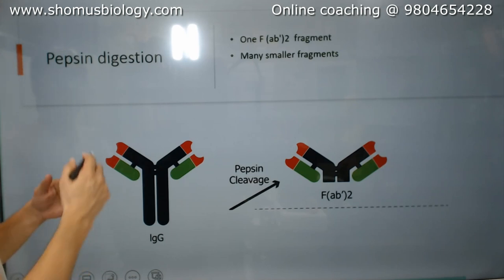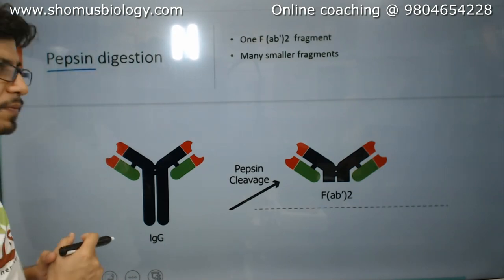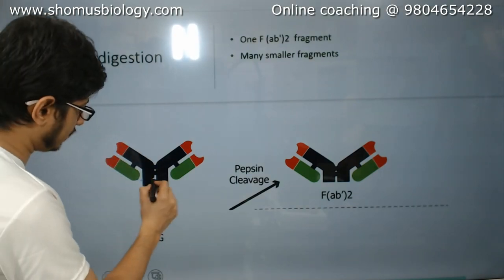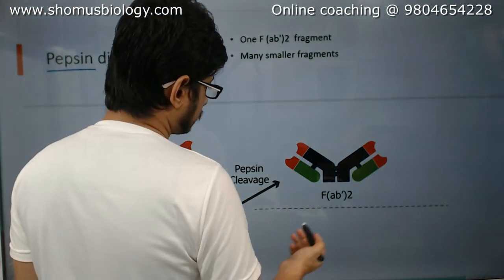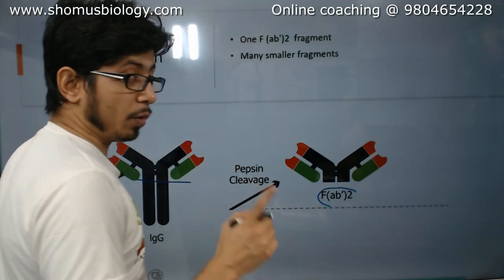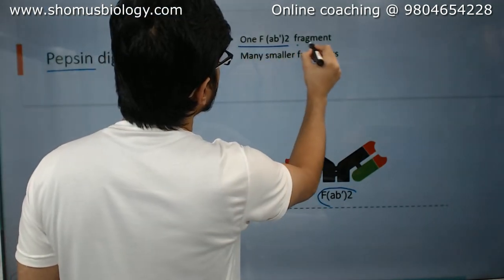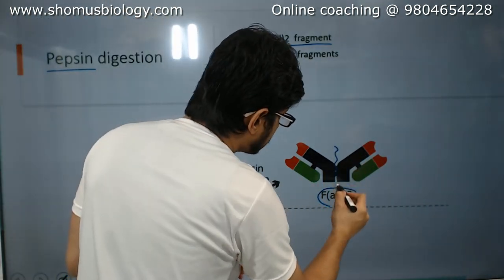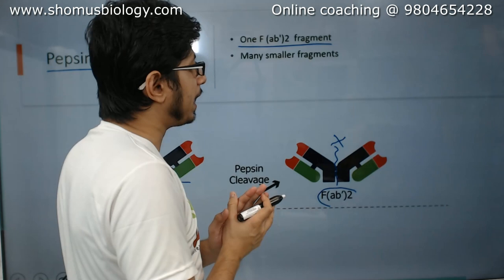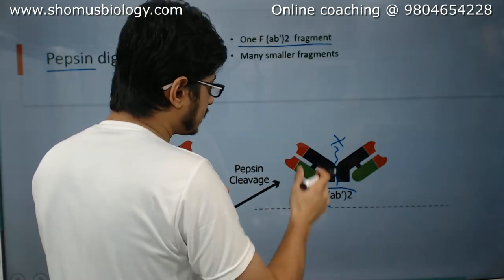Now if we use pepsin, what does pepsin do? Pepsin does a straight cut from this side, as a result of which it gives us only one FAB fragment, a large, bulkier one, because the two FABs cannot be separated by pepsin. They can only be separated by papain.